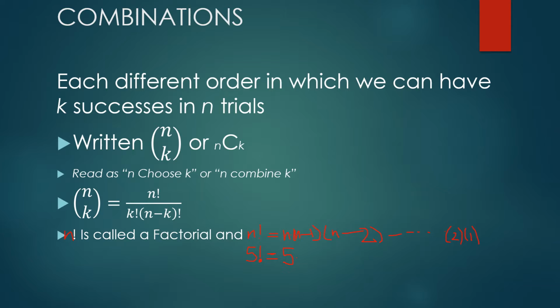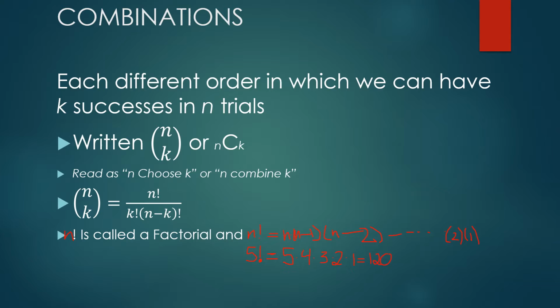And then when you go to put the second one, you have 4 choices because you've already used one book. And then you have 3, 2, and then 1. And that's where factorial comes from, when you just multiply all these together. That's 120. Anyway, what factorial does is tell you the number of ways you can arrange 5 different objects.